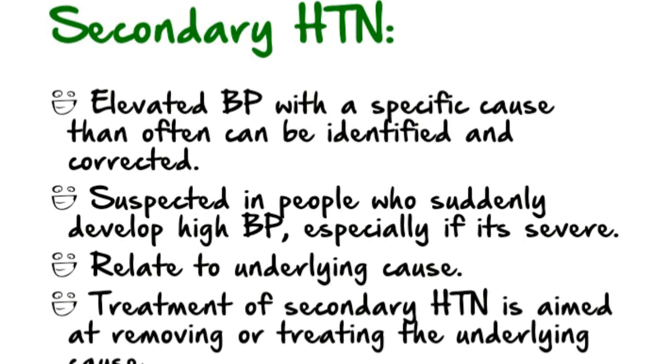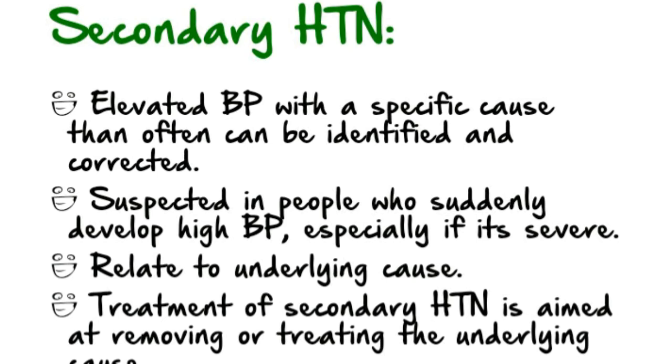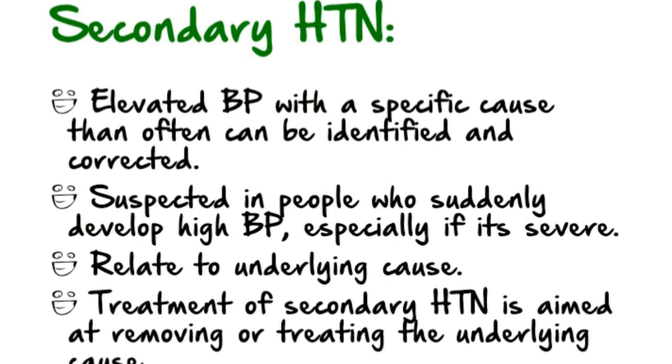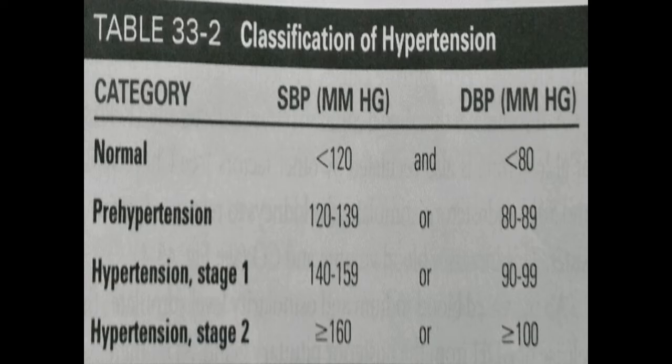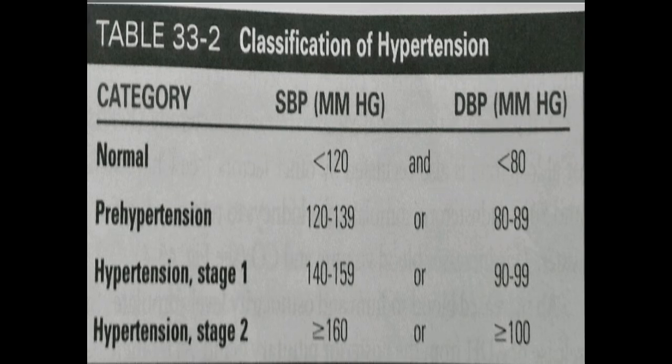Secondary hypertension is elevated blood pressure with a specific cause that can be identified and corrected. Secondary hypertension should be suspected in people who suddenly have high blood pressure, especially if it's severe. Clinical findings that suggest secondary hypertension relate to the underlying cause. Treatment of secondary hypertension is aimed at removing or treating the underlying cause. The table here shows the normal value and the hypertensive value, hypertensive stage 1 and stage 2 values of systolic blood pressure and diastolic blood pressure.